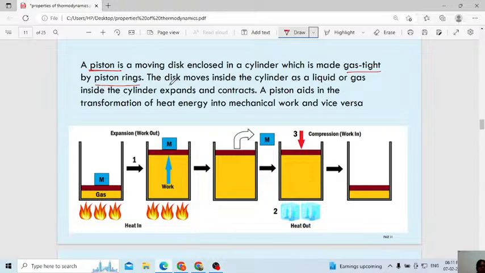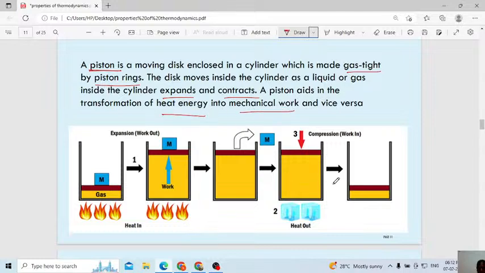Then the disc moves inside the cylinder as the liquid or gas inside the cylinder expands or contracts. You can observe the movement of this piston depends upon whether the gas expands or contracts. A piston aids in the transformation of heat energy into mechanical work and vice versa. Then what is the use of this piston? It helps the transformation of heat energy to mechanical energy.